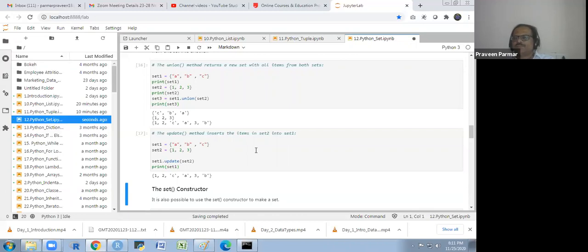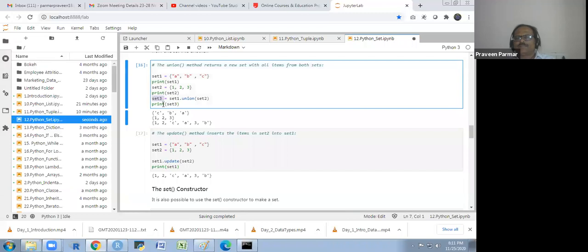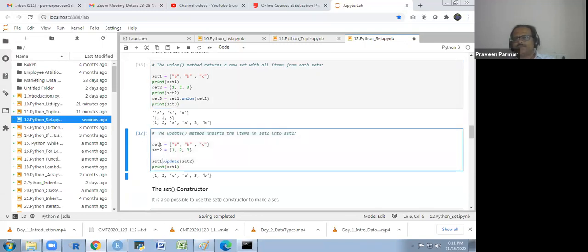But the difference is what? In the union method, we have some other name, set 3. Got it? But here it will change in set 1 itself. It will include 1, 2, 3 in set 1. Okay.